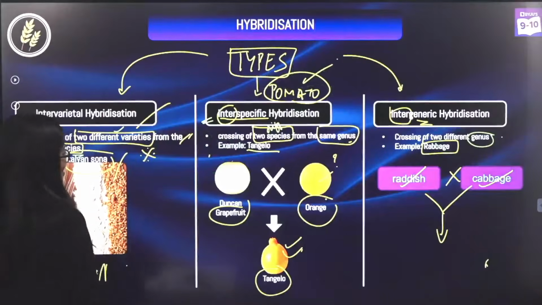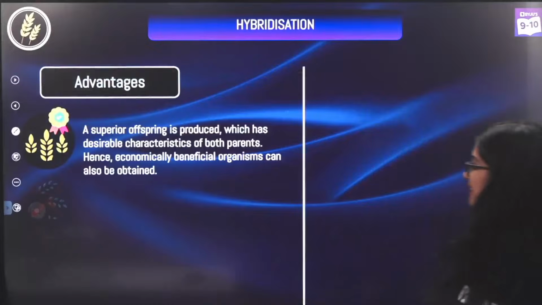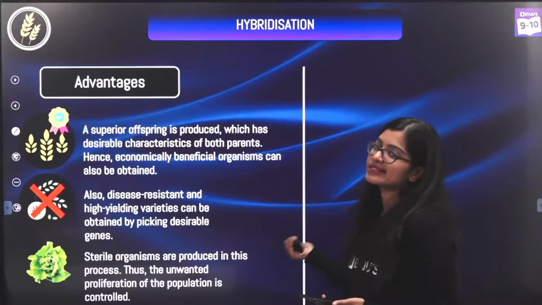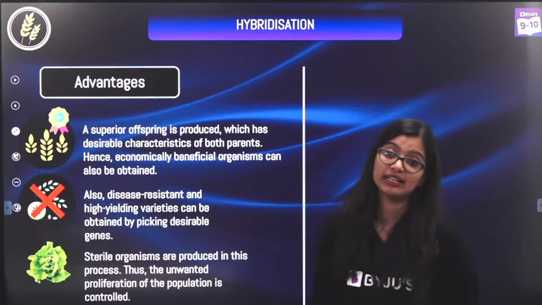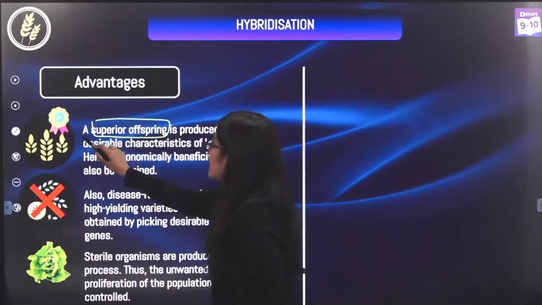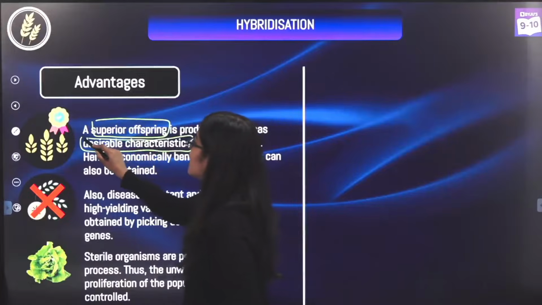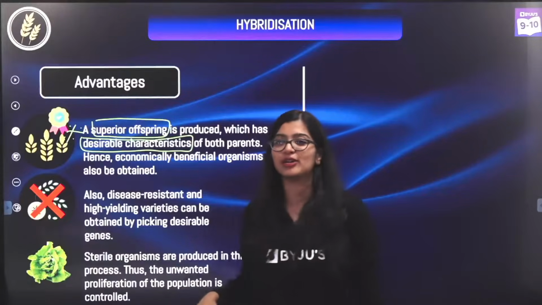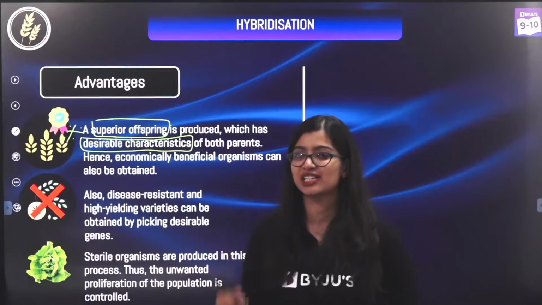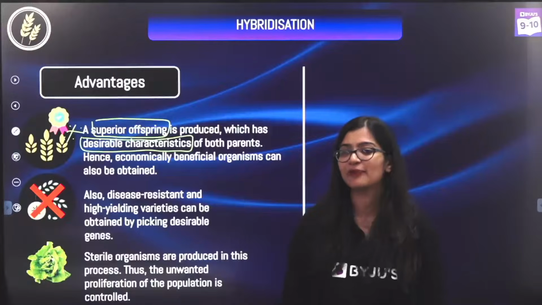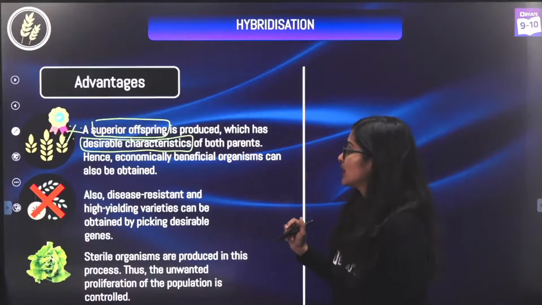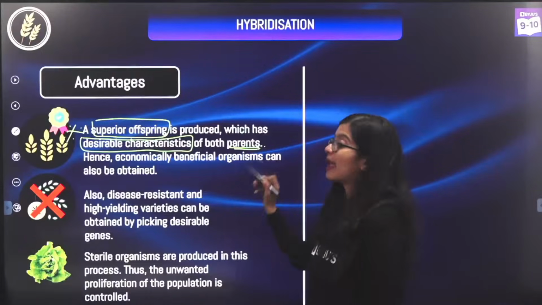Okay, wonderful. So now that we are clear with this part, which I would say is a very tough part, let's go on to the easy parts. So what are the advantages of doing hybridization? Very simple. At the end of the day, I'll be able to get a superior offspring, which has my desirable characteristics. I'm stressing the word desirable because in your exam, don't write favorite characteristics or lovable characteristics, as much as we use it colloquially. This is the technical term, desirable characters. So we get desirable characteristics from both the parents.